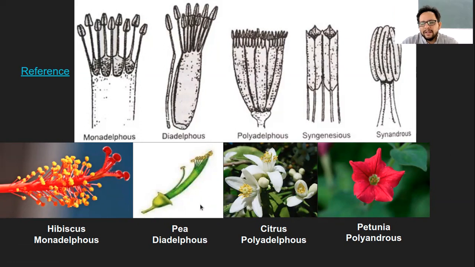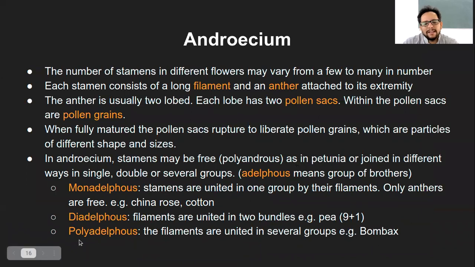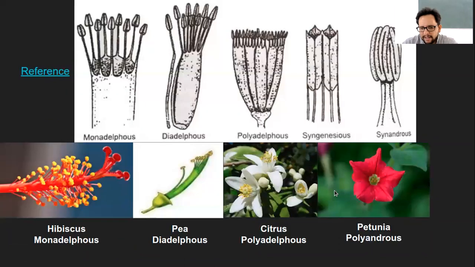So that way, this garden pea plant has the stamen in the form of diadelphous stamen, and then there will be polydelphous, in which the filaments are united into several groups. So there will be many fused stamens, and there will be many such groups. And again, the example is bombax flower, and there are other examples as well.